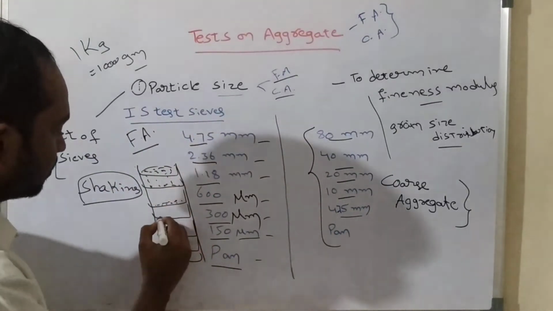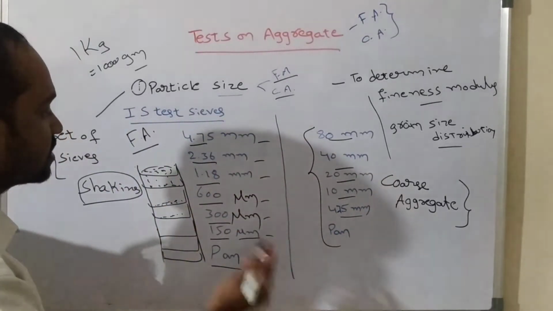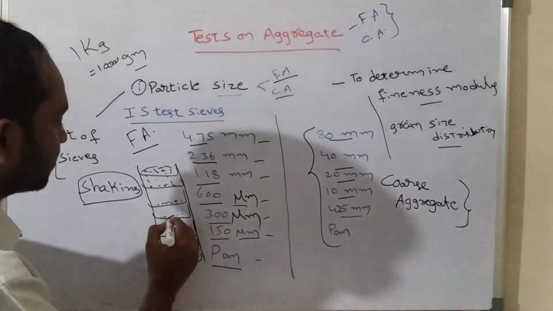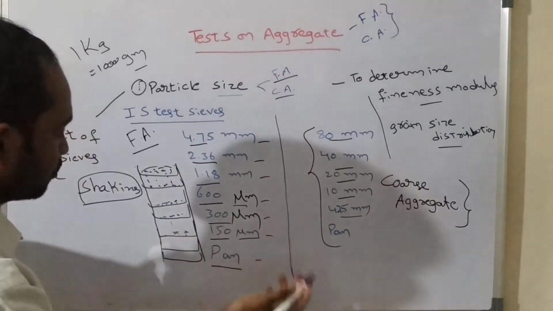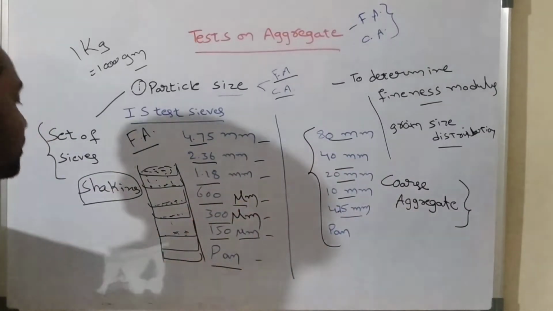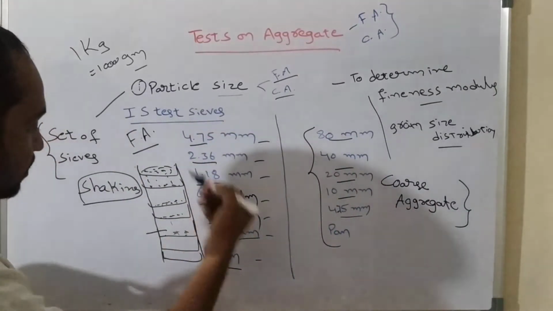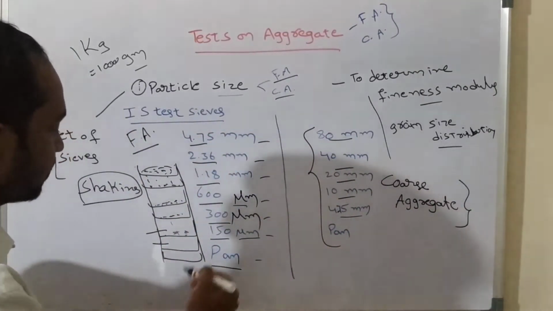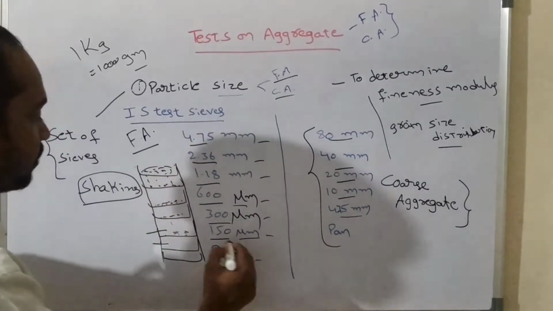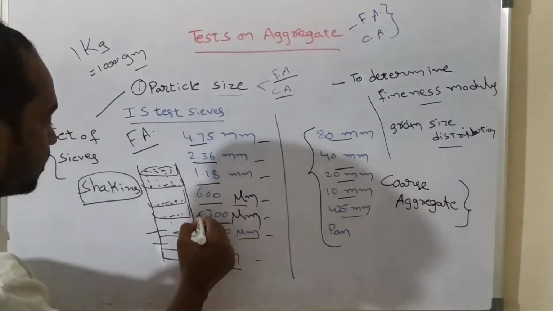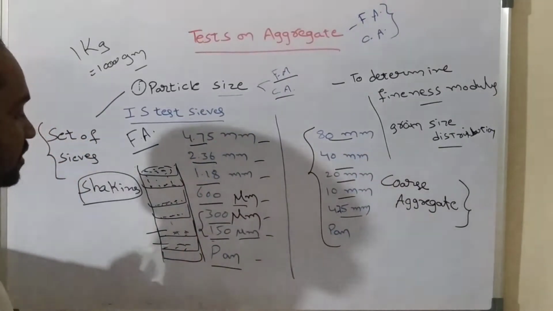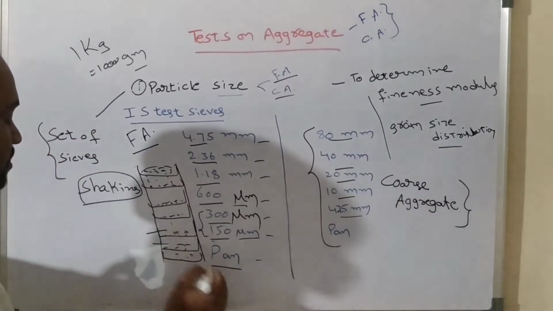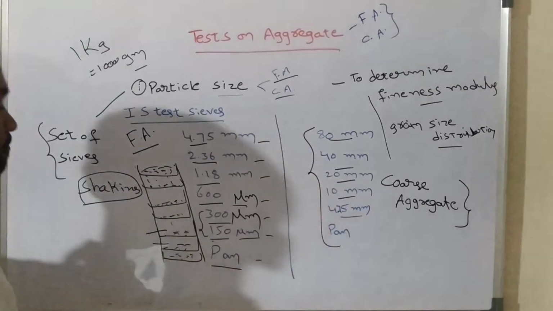The particles whose size is greater than 600 micrometers will be retained here and the remaining pass through. Particles whose size is above 300 micrometers will be retained in this sieve and the rest pass through. The particles whose size is above 150 micrometers and less than 300 micrometers are retained only here, and the remaining particles pass through and are retained on the pan.